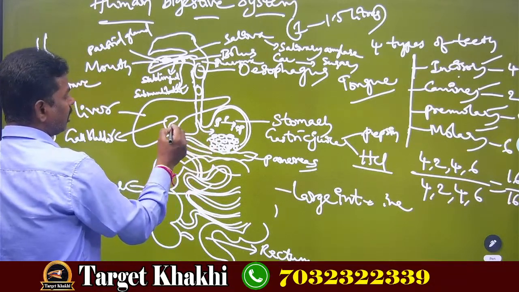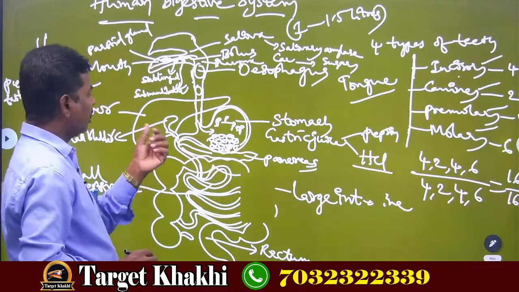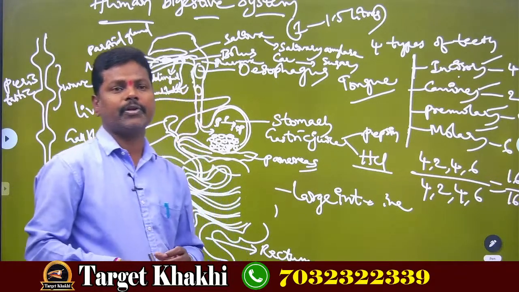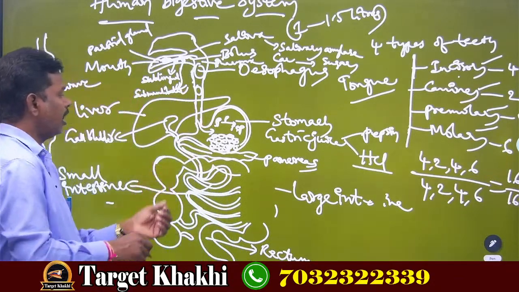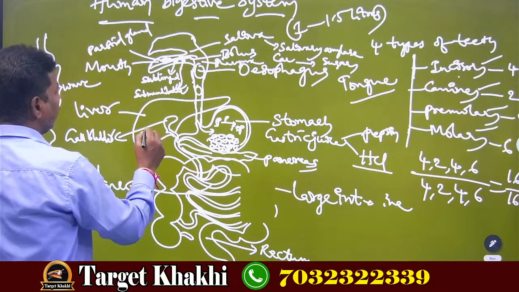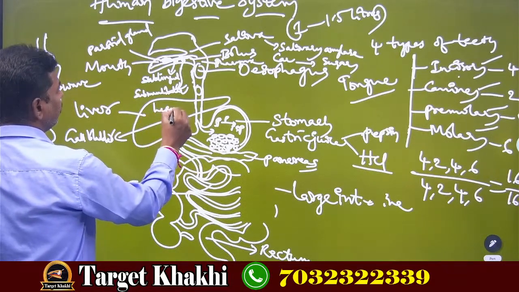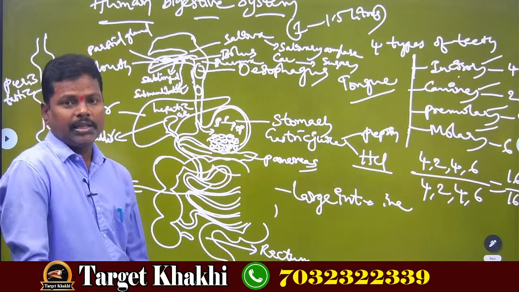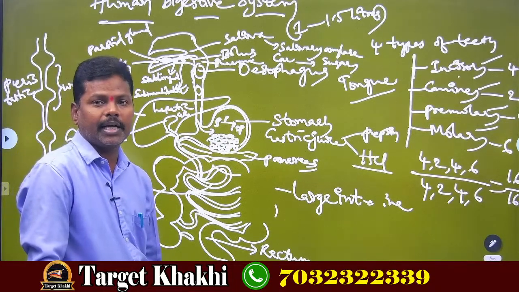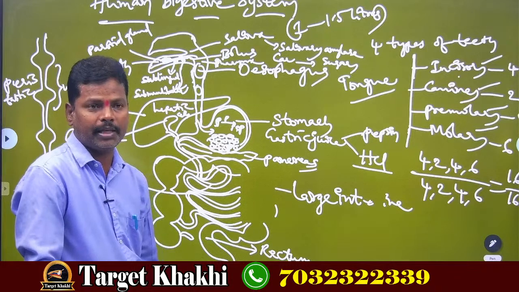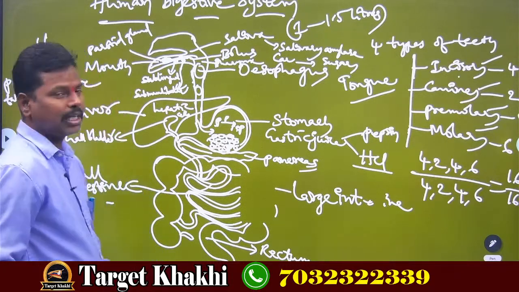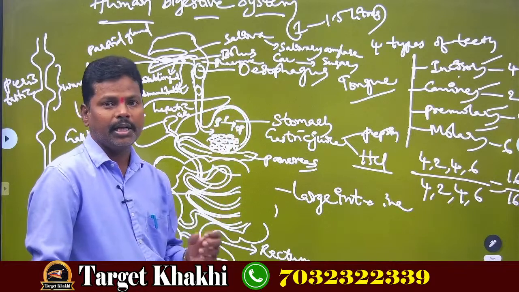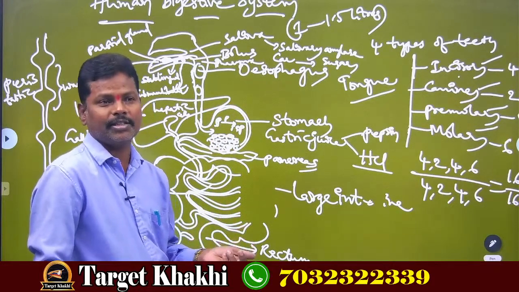Now opposite to the stomach, the liver is present. This liver is nothing but the largest gland in the body, which is in the form of an umbrella shape. In the liver, hepatic cells are present. What are they? Hepatic cells. These hepatic cells release a kind of juice that is nothing but bile juice. In the total digestive system, the bile juice does not have any enzyme.